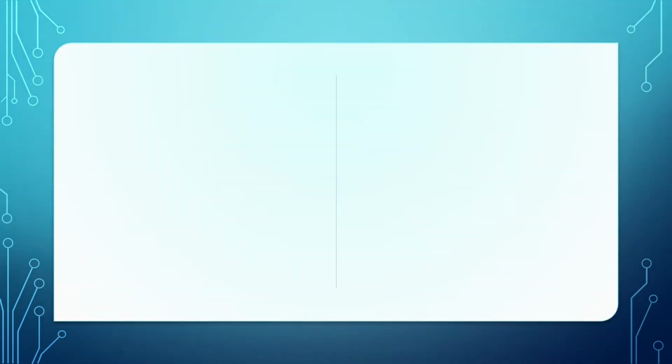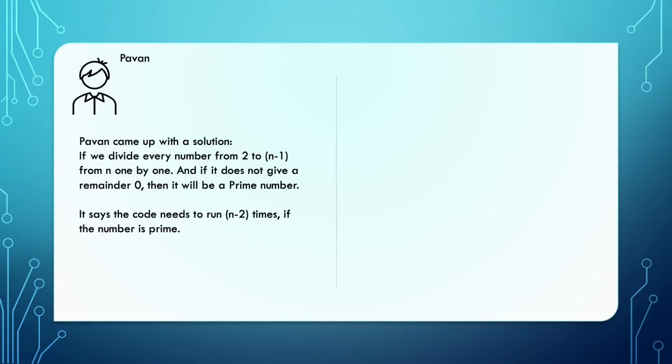Now both of them started finding their solution and Pawan came up with the solution first. According to Pawan's solution, we divide n, the input, by every number from 2 to n minus 1, one by one. If none of them gives a remainder 0, then it is a prime number. So if a number is prime, in order to find that out, the code needs to run exactly n minus 2 times.